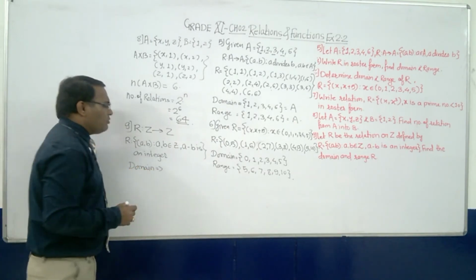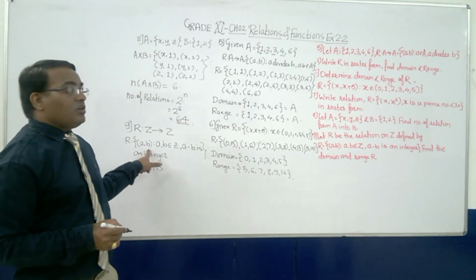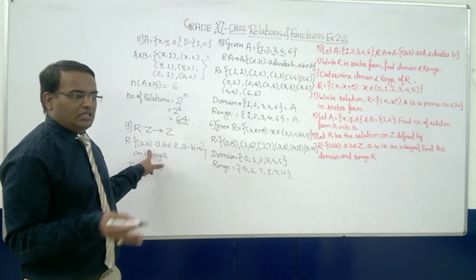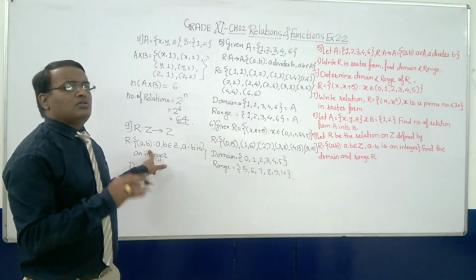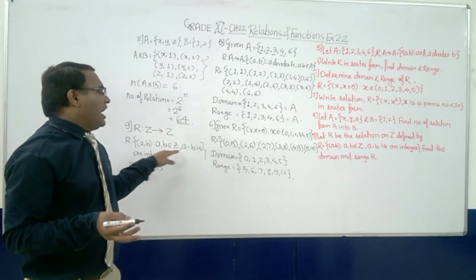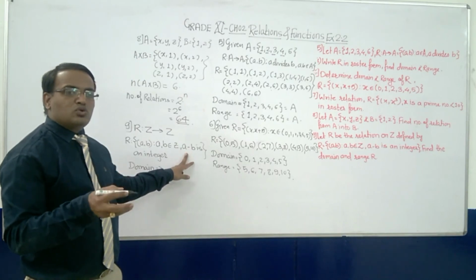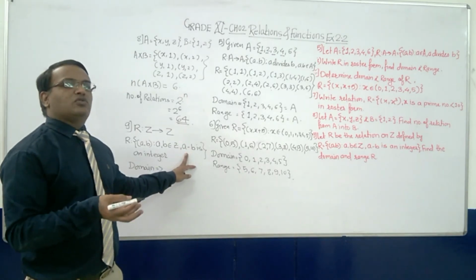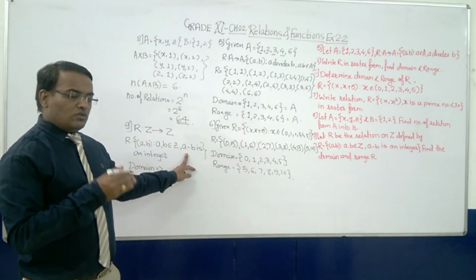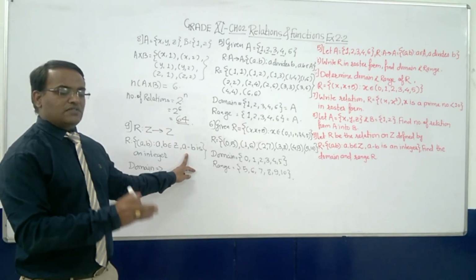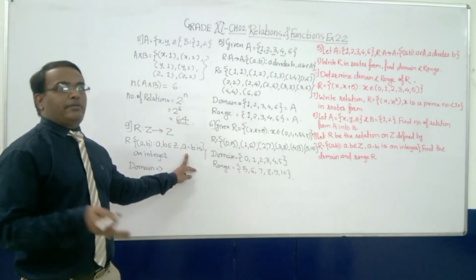If you think about the domain, take the set of integers, that is all the negative numbers, 0 and positive numbers, and do the subtraction of these numbers, like 5 minus 2 is 3, 0 minus 4 is minus 4, minus 4 minus of minus 2 will be minus 2.